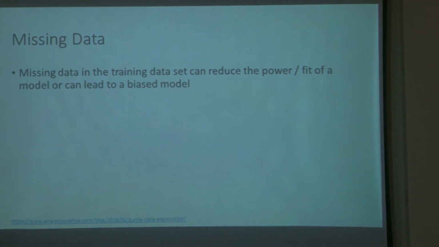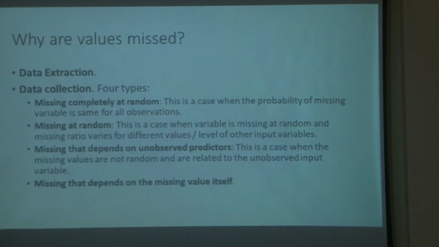Missing data is important because it can reduce the power or fit of a model, and it can lead to a biased model, which we should avoid. Why is data missed? Mainly because of problems in data collection and data extraction.